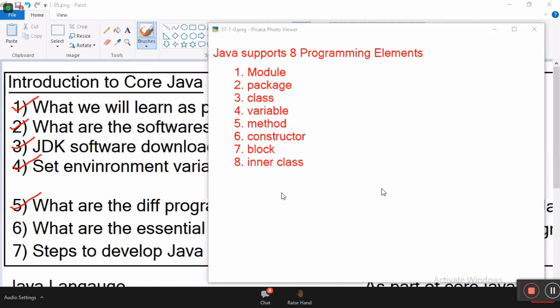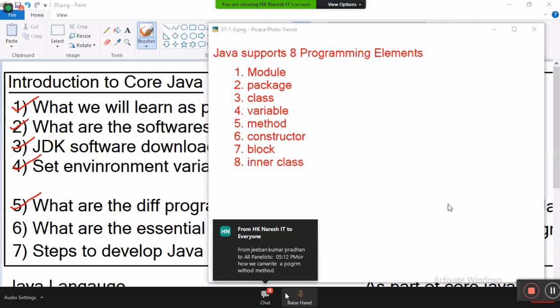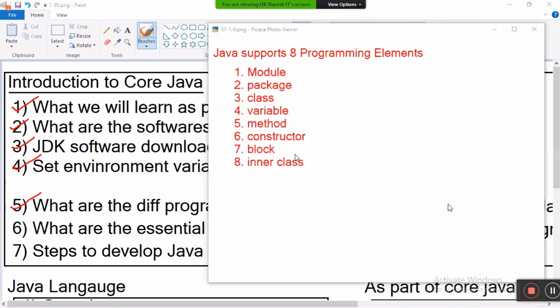Okay, Mr. Jabban Kumar Pradhan. If you are concentrating on writing these bigger statements, you cannot understand what I say. Just follow me here. Why are you doing extra activities, buddy? Control. Okay? If you want to write one program among all these programming elements, what is mandatory?